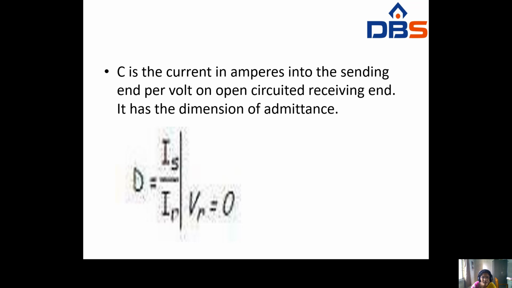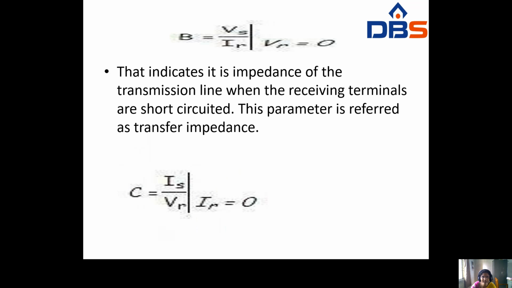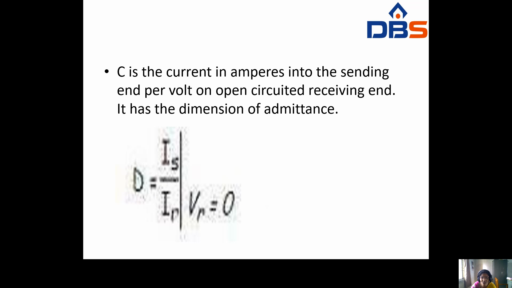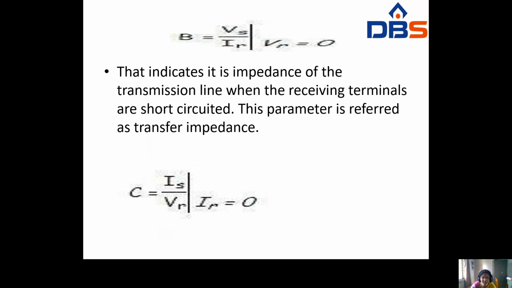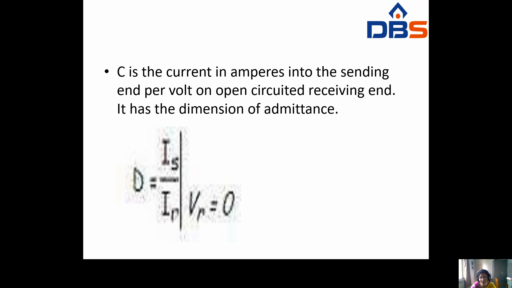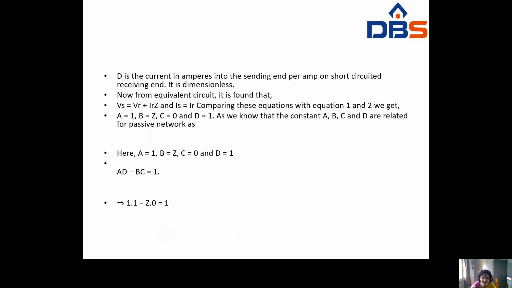Okay, this will be obtained when open circuited. IR equal to 0 means open circuited. It has the dimension of admittance. So IS by VR is nothing but admittance, the reverse of resistance. D means VR equal to 0. D value will be IS by IR. So D is the current in amperes into the sending end per ampere short circuited at the receiving end. So it is current to current, that's why it is dimensionless.